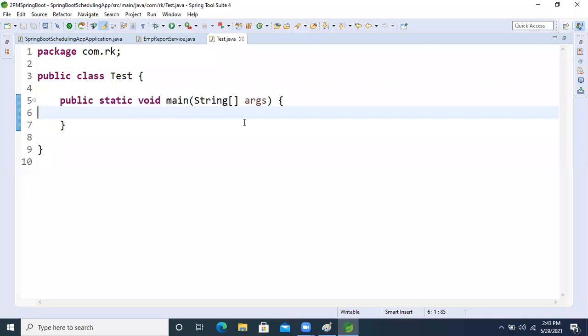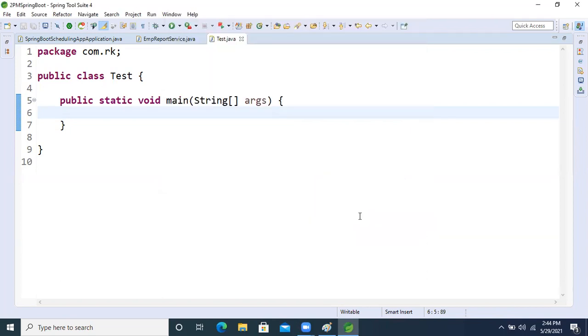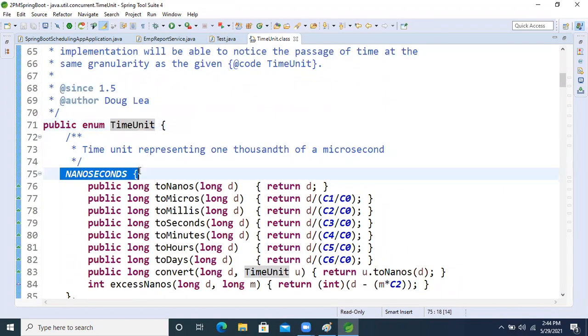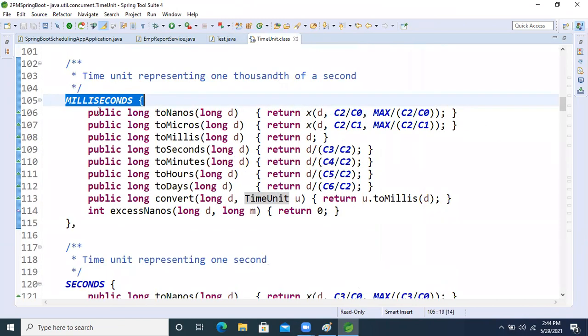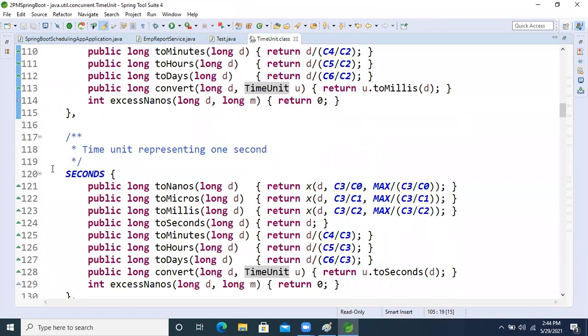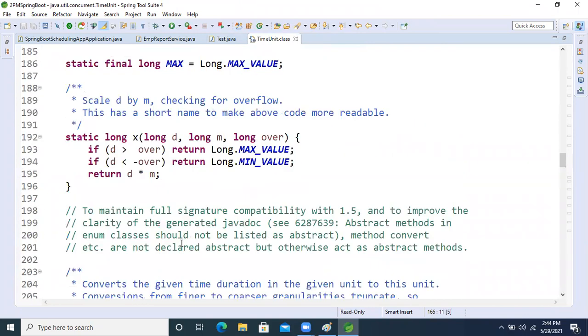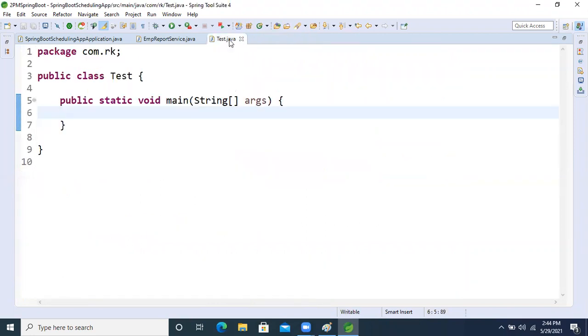Inside that, we see multiple methods are there. One more time I'm opening this TimeUnit class. Here is nanosecond, microsecond, then millisecond, which we will work on, then second, minutes, hours, and day. These are the enums, and using these enums we will convert it. Let's convert it. How can we convert now? I'm just taking the TimeUnit.